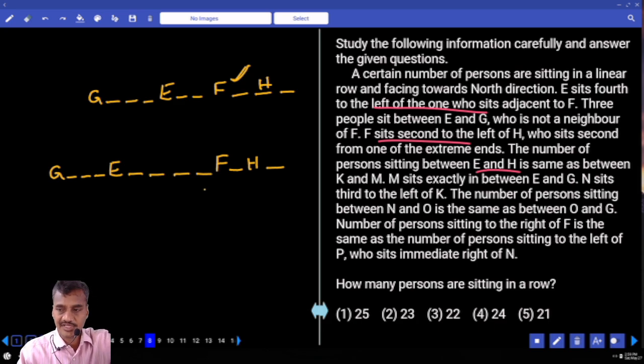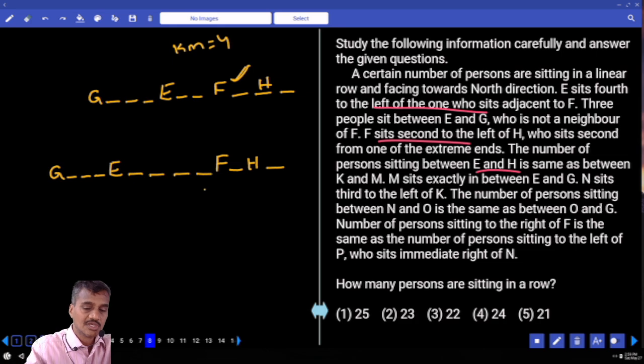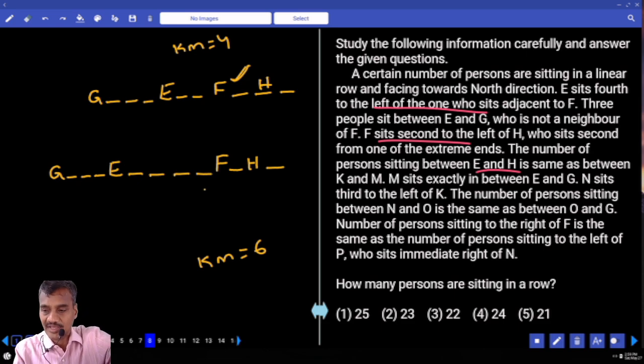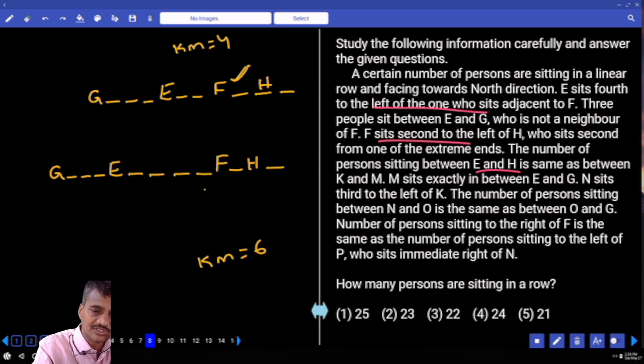4. The number between E and H is 4, and it's the same as between K and M. Now in between K and M there must be exactly 4 people in the first case. Now in the second case between E and H, how many? 1, 2, 3, 4, 5, 6. Hence between K and M, in the second case we need to have exactly 6 persons. Then, M sits exactly between E and G. M is here. If M is here, now 4 persons between K and M, 1, 2, 3, 4, K must be here, not possible on the other side. Hence 1, 2, 3, 4, K is here.